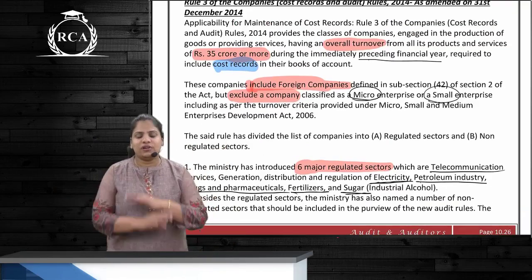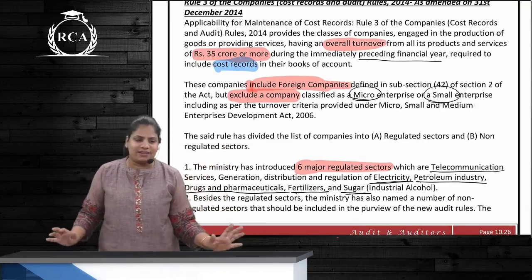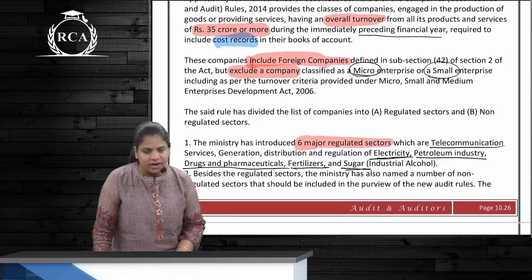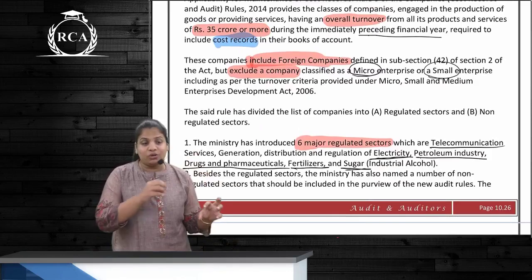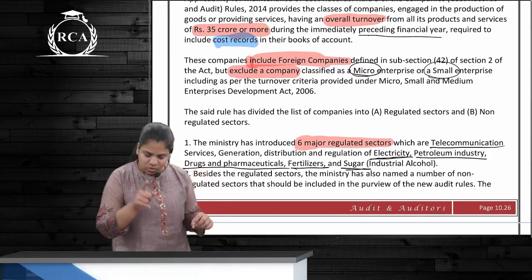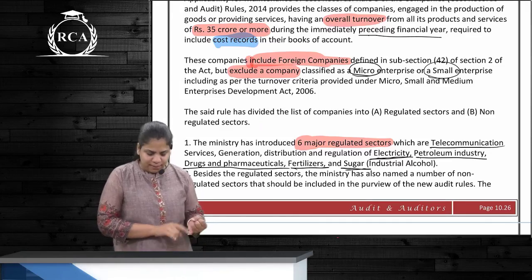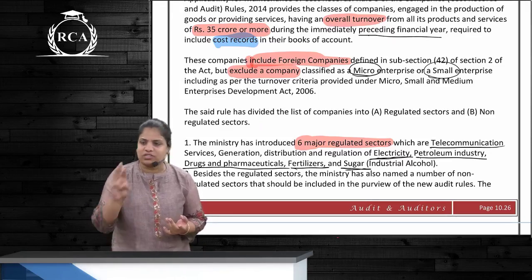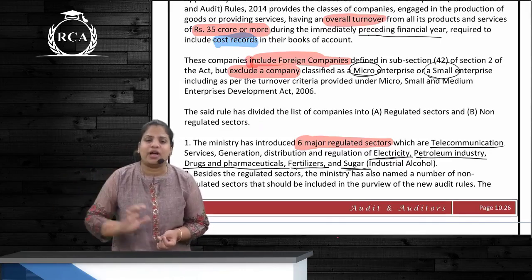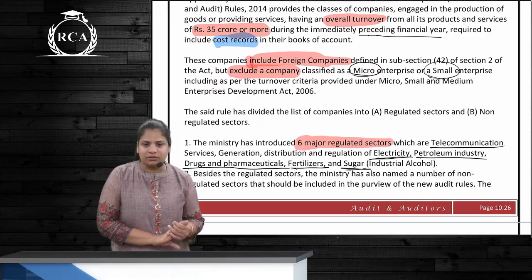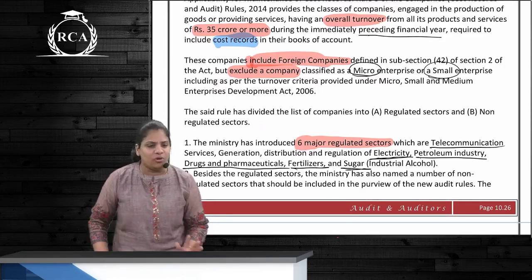But once again, which companies are required to maintain cost records? If the overall turnover from all goods and services is how much? 35 crores or more. One company is included, which is a foreign company, and 2 companies are excluded, which is only micro and small enterprises as per which act? MSME Act. MSME talks about 3 things, M, S and M, which is micro, small and medium. Is medium exempted? No, but sorry, is medium correct? What is excluded is only micro and small enterprises.